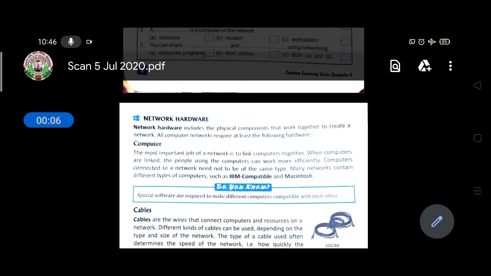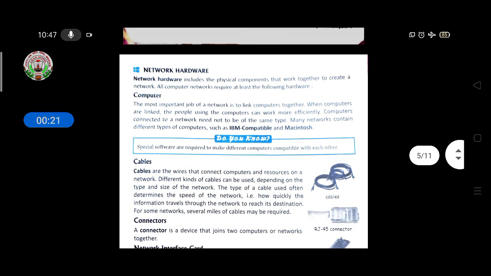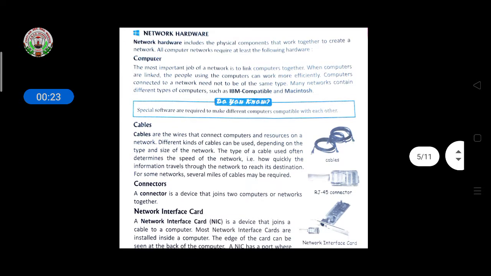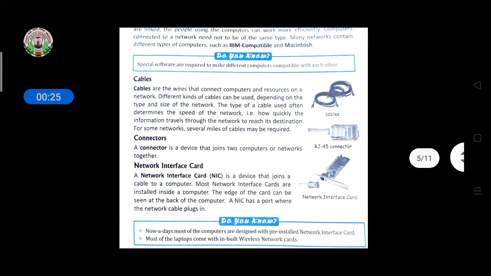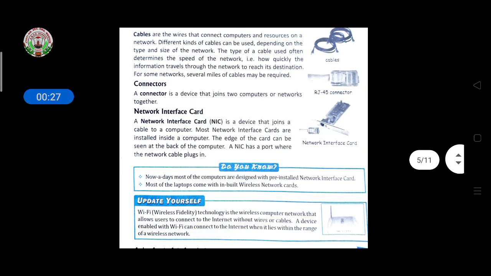So, children, last class we discussed network hardware. Network hardware includes the physical components that work together to create a network. All computer networks require at least the following hardware. First of all, what hardware is required? The first ones are computer, cables, connector, and NIC, network interface card.